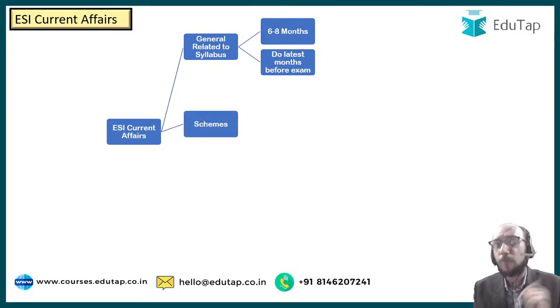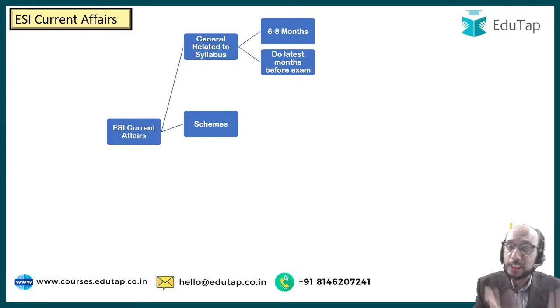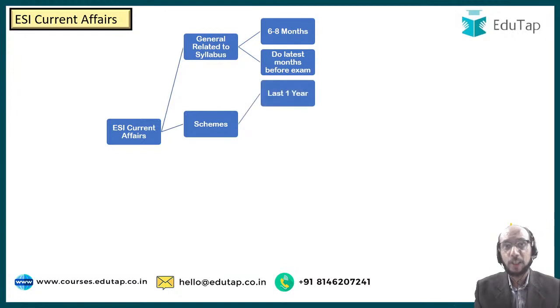The next part of current affairs is government schemes. Government of India launches and carries out a good number of schemes and programs for the betterment of the society, for the welfare of the citizenry, right? So we have to be able to appreciate these schemes of government of India. The question that students ask is which important schemes should we study. So you should surely study schemes which have been launched in the last 1 year. You should surely read the schemes launched within the last 1 year.